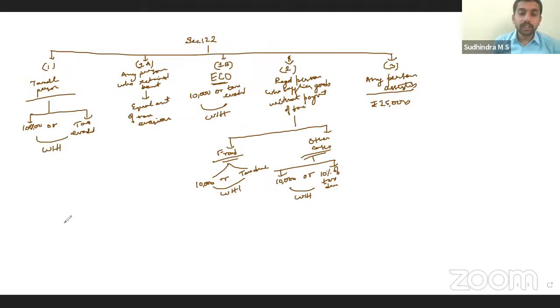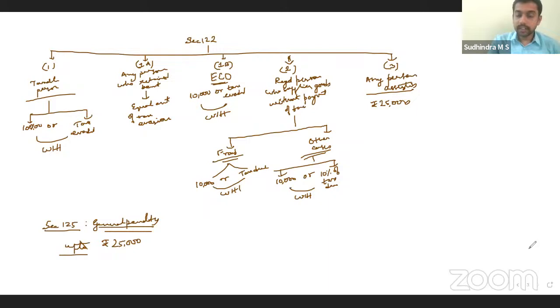Then we have one more, section 125, which talks about general penalty. If there is no penalty specified for any of the offenses under the law, then come to this general penalty, which is up to 25,000 under CGST and SGST, as the case may be.